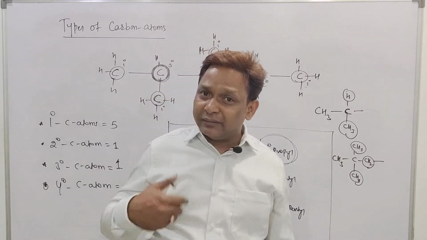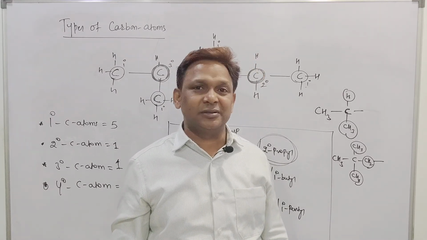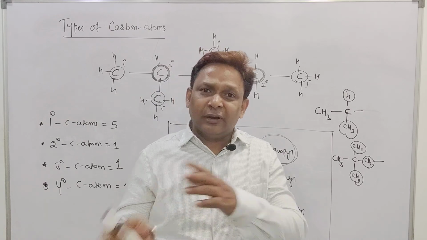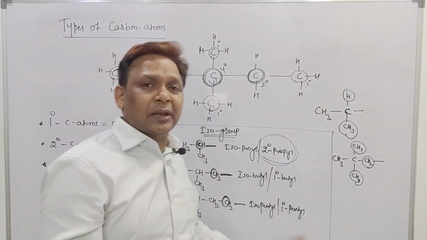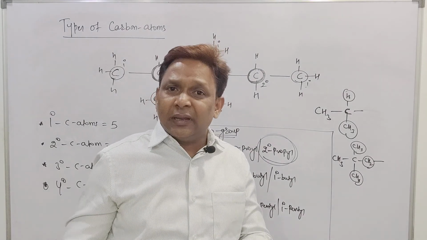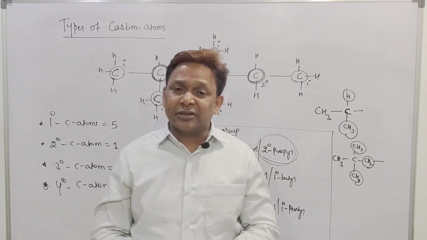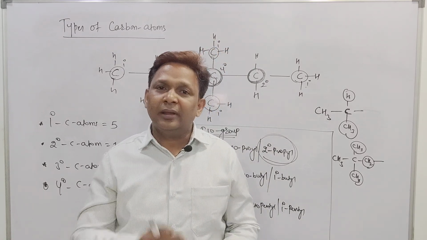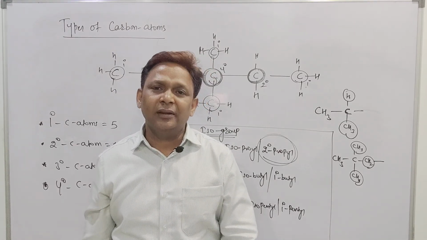Right? So in my next video, I will give the name and I will ask you to write the structures. Based on the name, we'll try to write the structure, because in this video I have given structures and based on the structure we are able to write the common name. In my next video, I will give the name, you should try to write the structures. And once we know how to write the structure based on iso, neo and all, then we are able to write the IUPAC naming of the compound. Right, beta?